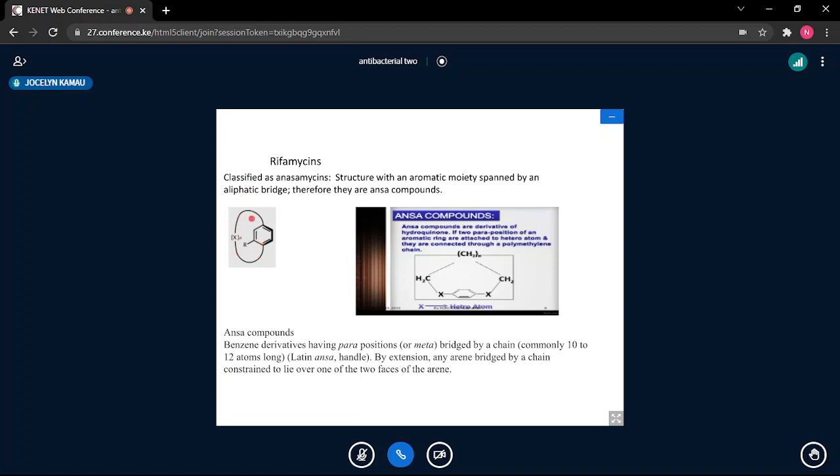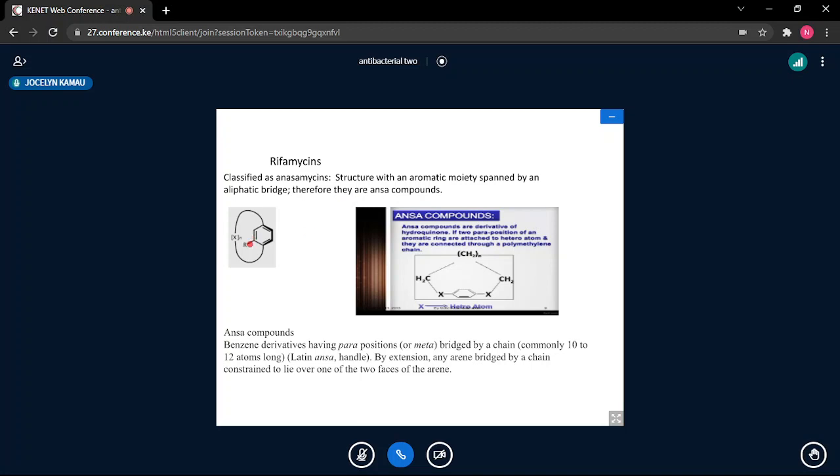And therefore, because of this kind of structure, we say that rifamycins are classified as ansa compounds, ansamycins. So they are classified as ansamycins, a structure with an aromatic moiety spanned by an aliphatic bridge. Therefore, they are ansa compounds.